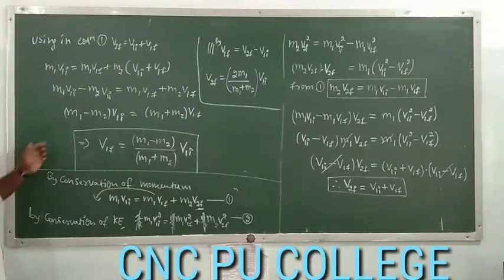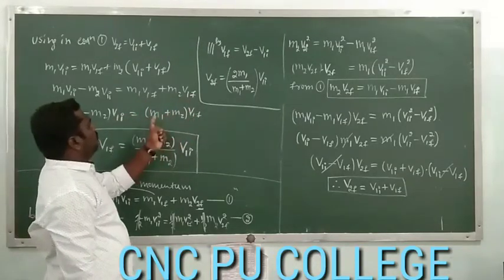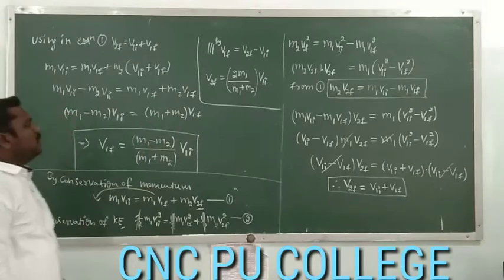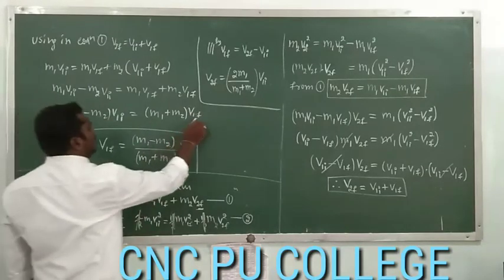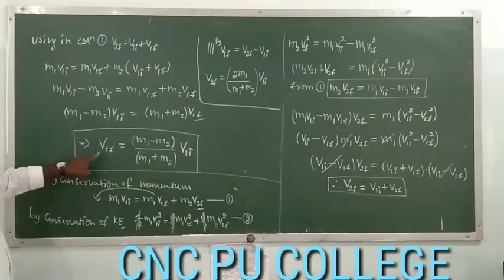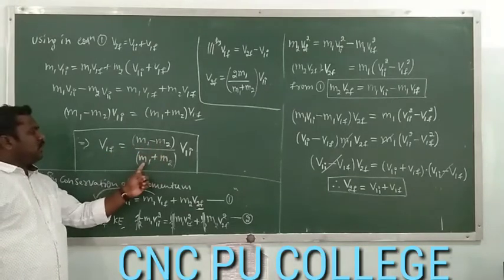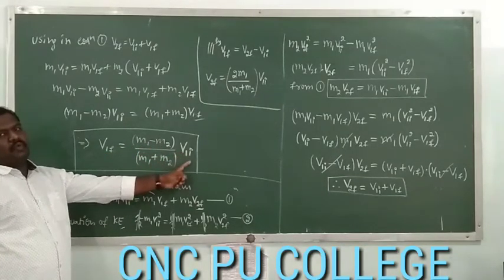Isn't it? So in these two terms we can take v1i as common, we are left with m1 minus m2. That is equal to, here we can take v1f as common, we are left with m1 plus m2. Finally, we are going to get the final velocity of the first body, that is the velocity of the first body after collision. The expression is v1f is equal to m1 minus m2 divided by m1 plus m2 into v1i.